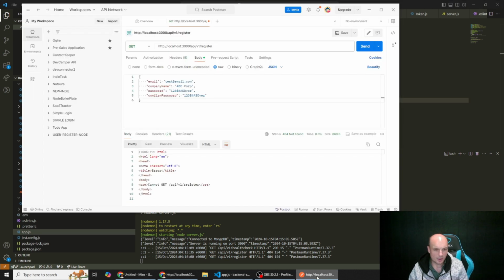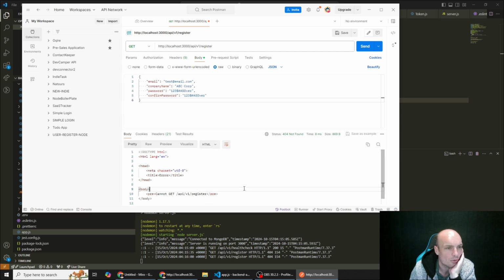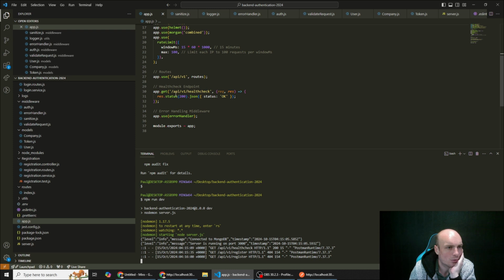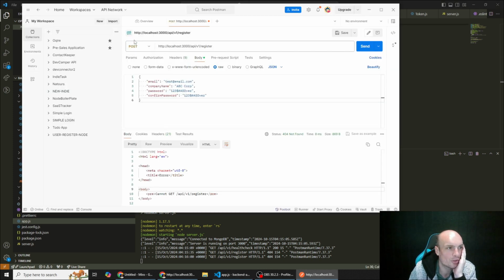Not a very helpful error message there. And I didn't expect we'd run into these kind of problems straight away for something as simple as this. Cannot get /api/v1/health check. Oh, I know, sorry, stupid. I forgot to change this from get to post. I don't know why I didn't pick up that straight away.